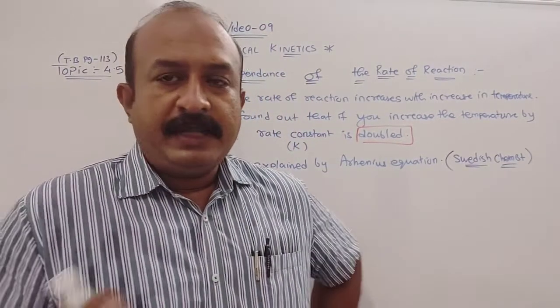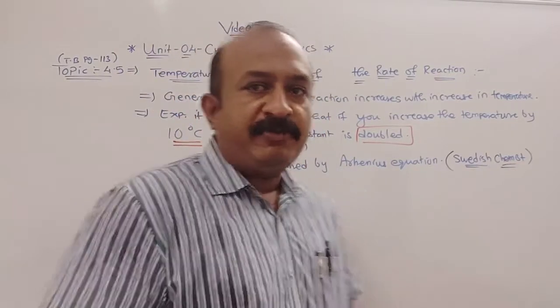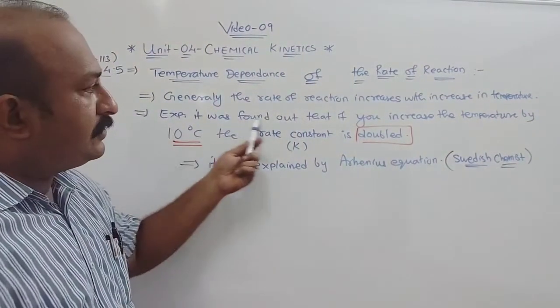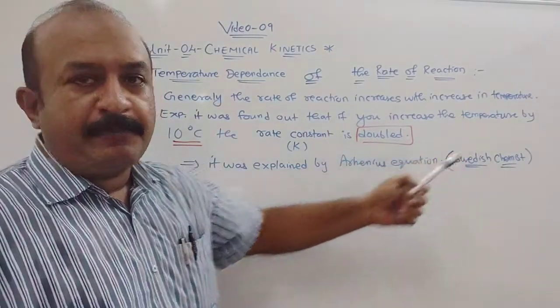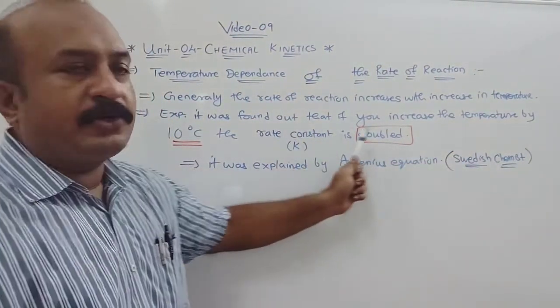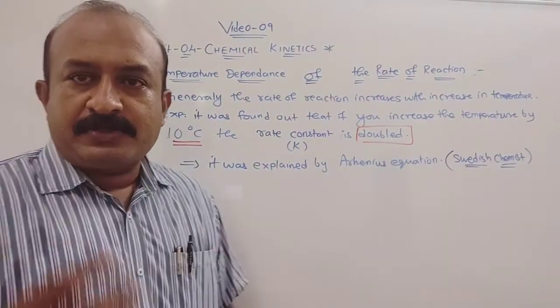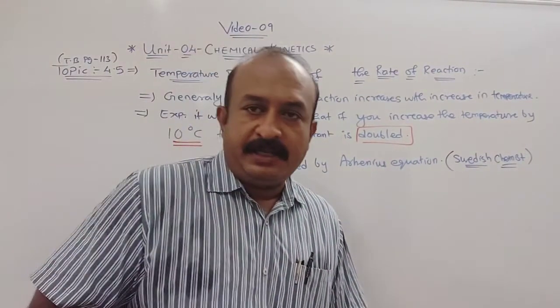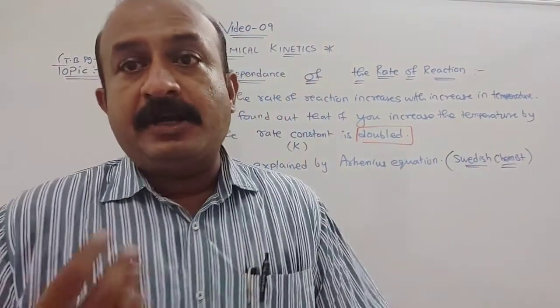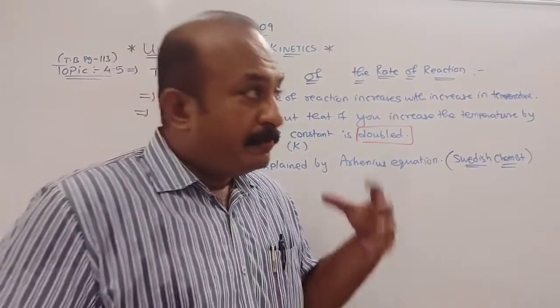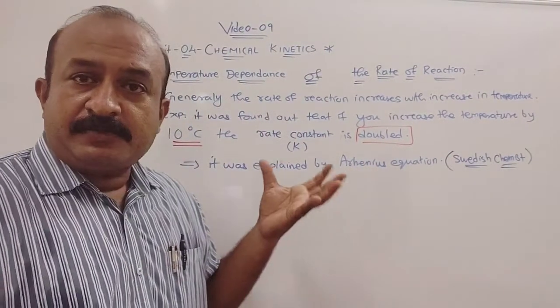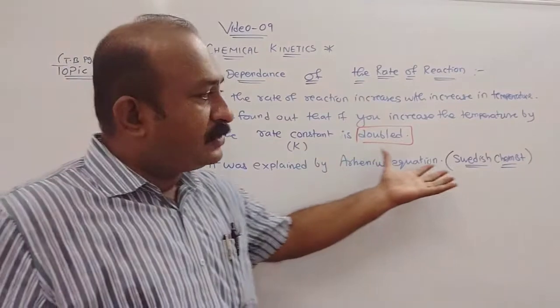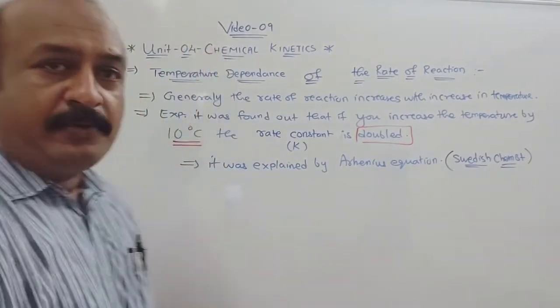Now, in experimental studies, it was found that if you increase the temperature by 10 degrees Celsius, the rate constant is doubled. Rate constant means K, which we have seen in our previous video. Based on this observation, it was explained by Arrhenius, a Swedish chemist. Now he gave an equation.